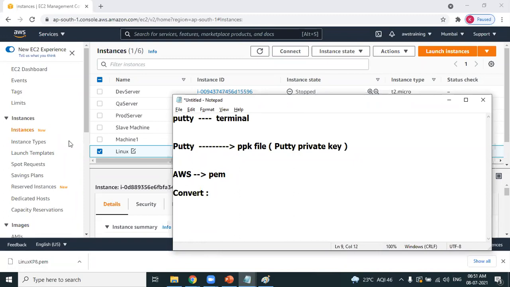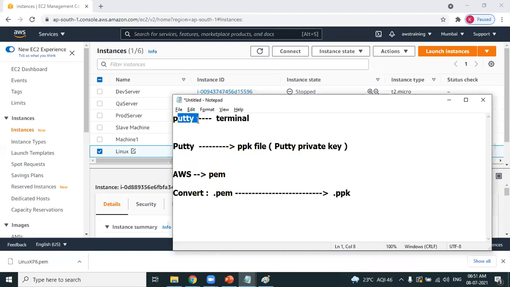What file do you need to convert? AWS has provided a PEM file with extension .pem. You need to convert the PEM file to which file? Friends, tell me. You are right. You need to convert the PEM file to a PPK file, because Putty needs a PPK file. Once you successfully convert the PEM file to a PPK file, then you can successfully connect using Putty.